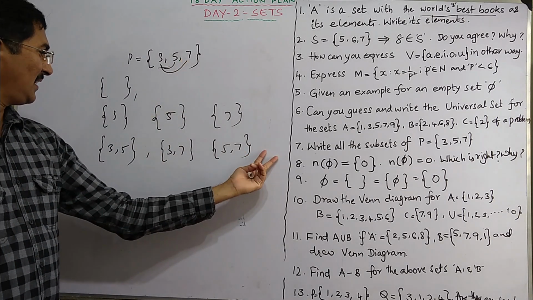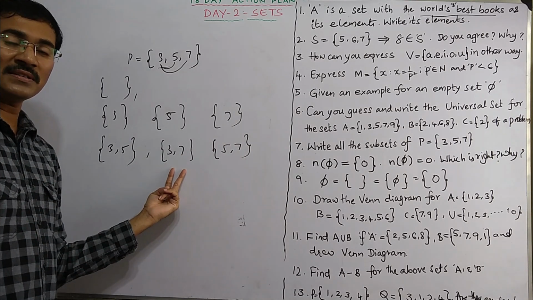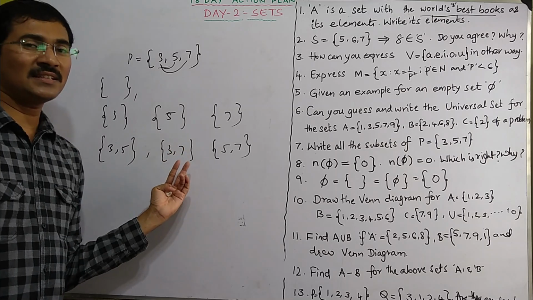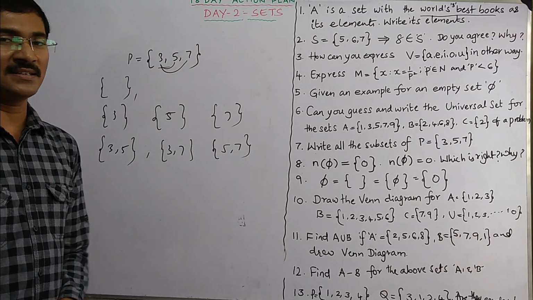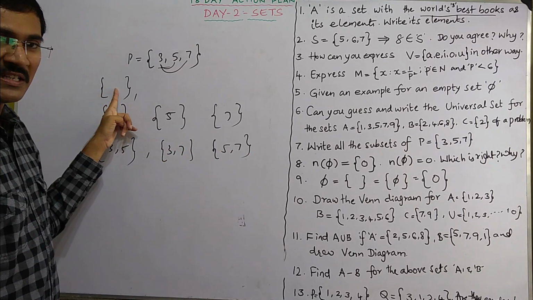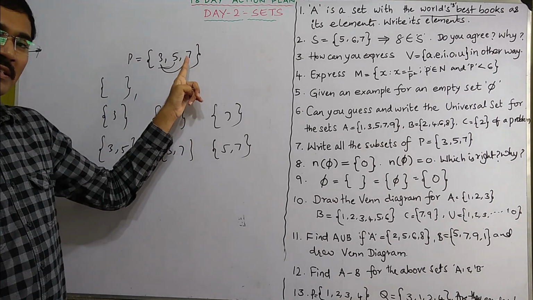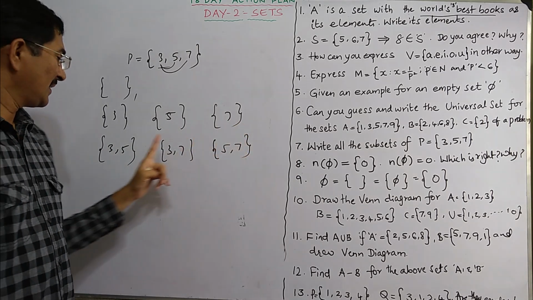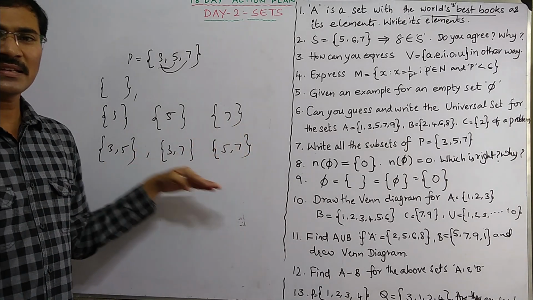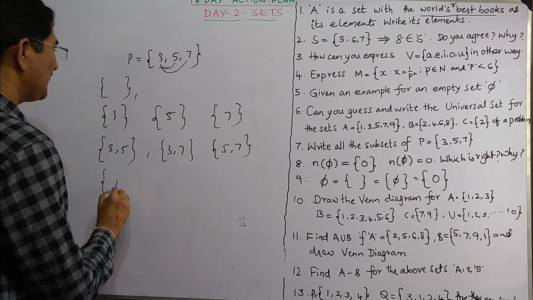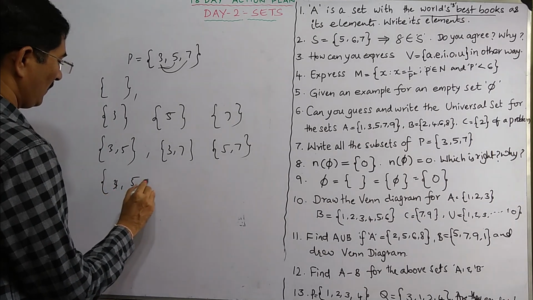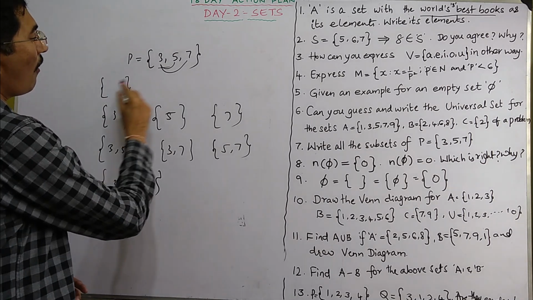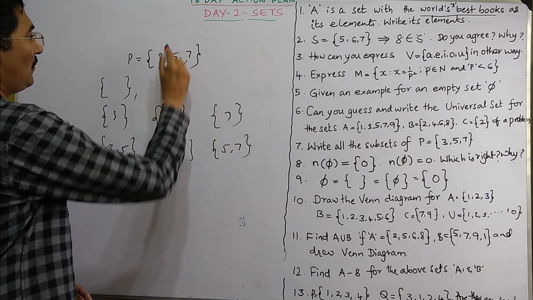Now can we write 7 and 3? If I write 7 and 3, this is nothing but this one, because in sets the order of elements is not important. So 7 and 3 and 3 and 7 are both same, so you should not write it. Now you wrote the empty set which is a subset to every set. Next, sets having 1 element each time, sets having 2 elements each time. Next you will go for set having 3 elements, so it will be 3, 5 and 7. There are only 3, they can be only written once. So now all these are said to be the subsets of P.